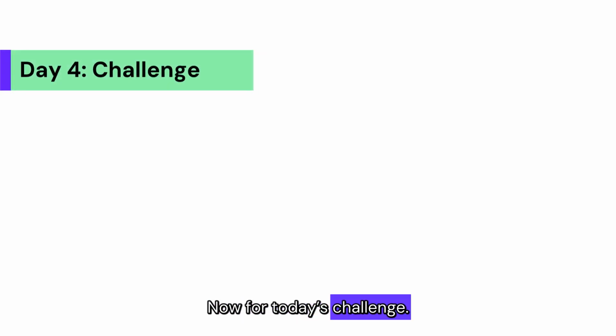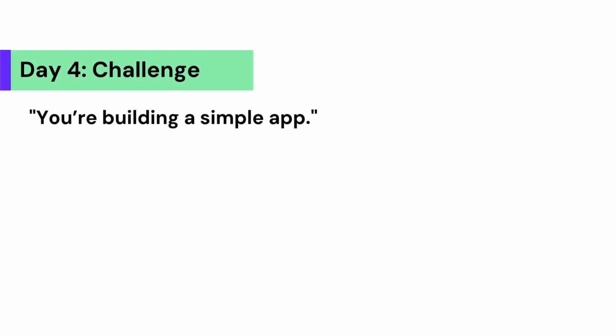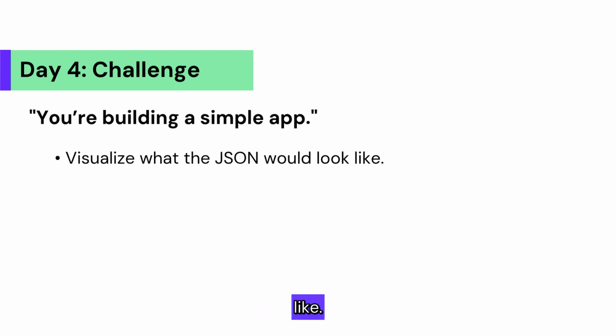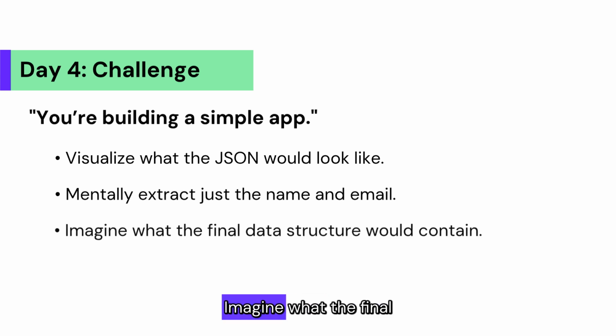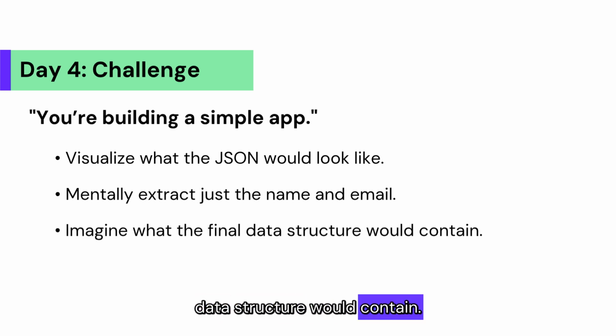Now for today's challenge, you're building a simple app. The server gives you a list of users. Each user has 5 pieces of information: name, email, phone, age, and location. But your UI only needs name and email. Your task: visualize what the JSON would look like. Mentally extract just the name and email. Imagine what the final data structure would contain. No need to write it, just think like a developer. That skill alone will make you faster when you do code.